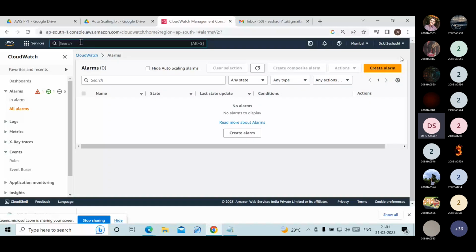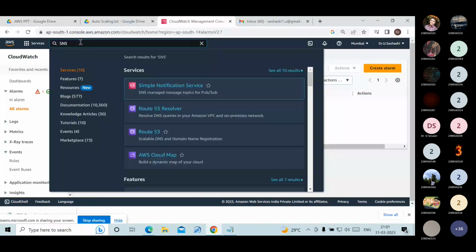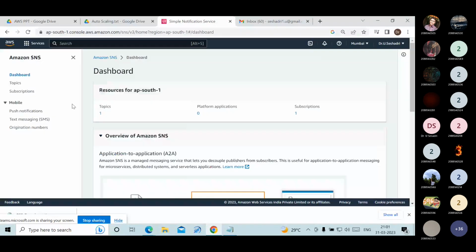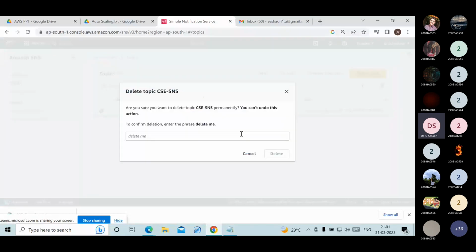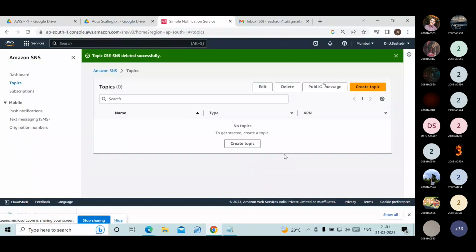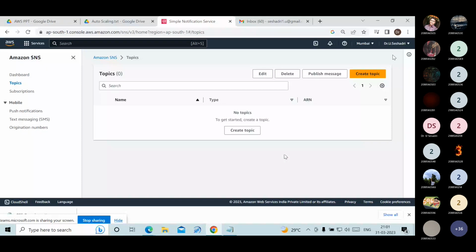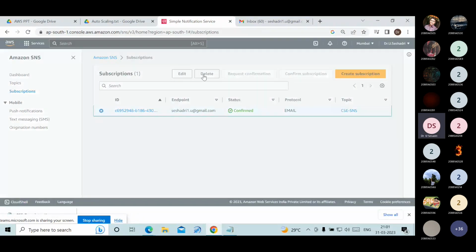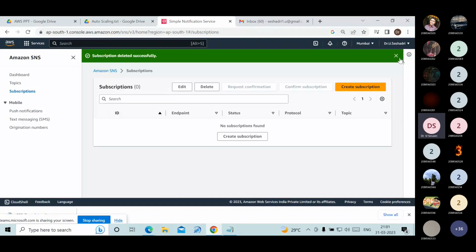SNS also I provided. Go for the Simple Notification Service, topics. Select this, delete it. Subscriptions also we have to delete. Go for that, delete, delete.